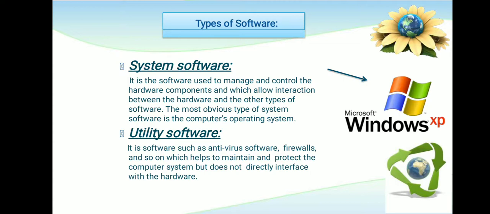Next is utility software. Utility software is software like built-in antivirus software, which can protect our system from viruses. It is software such as antivirus software, firewalls and so on, which helps to maintain and protect the computer system but does not directly interface with the hardware. These are the software which interact with the software only, but not with the hardware.